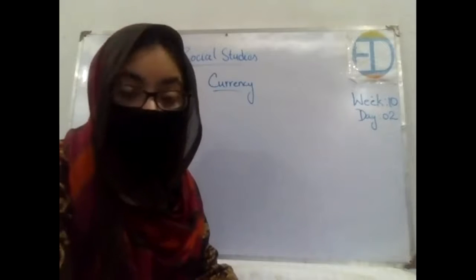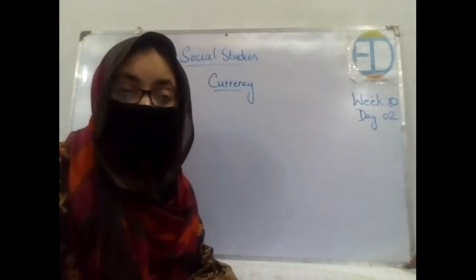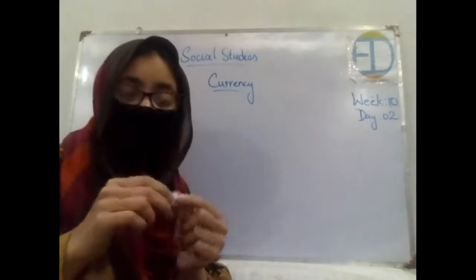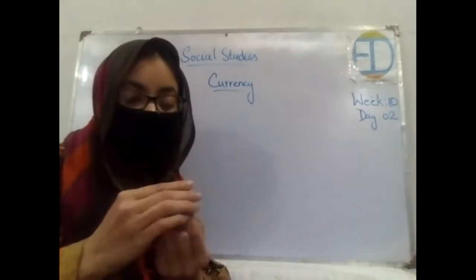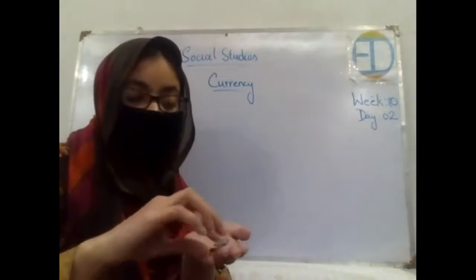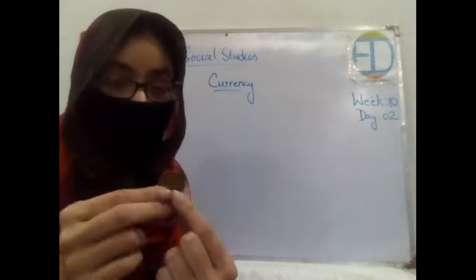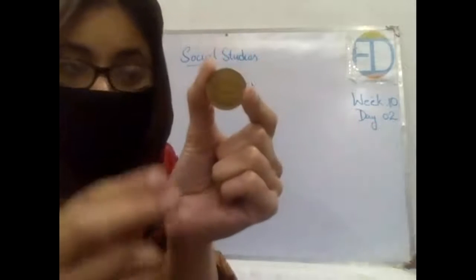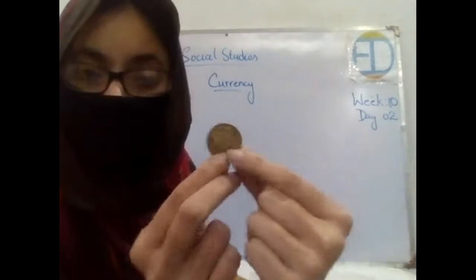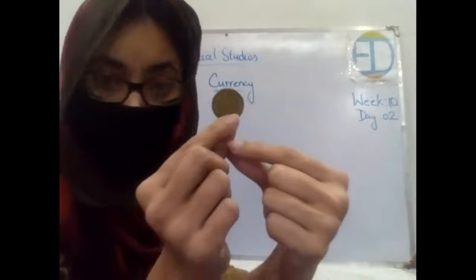So today I'll be introducing you to Pakistani currency, what the different coins and notes are which are applicable in Pakistan, right? So let's start with the coins, okay? See, as I told you that I love collecting coins, so I have a lot in my bag, and I'll be showing you some of them. See, the biggest coin is the 10 rupees coin. We have a 20 rupees coin as well, but I don't have that right now. So here it is, the 10 rupee coin. On one side there is the picture of Faisal Mosque, and on the other side there is a star and moon.